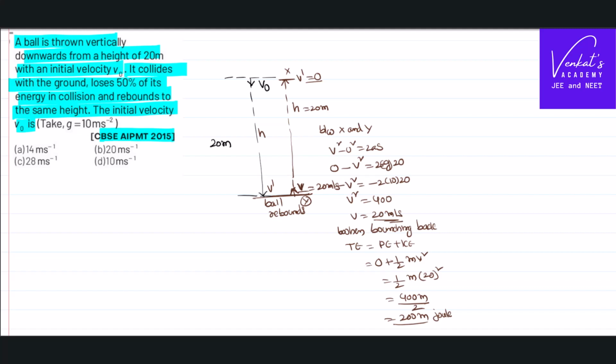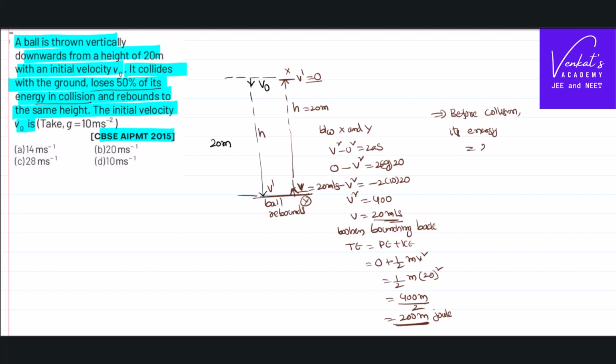But it is said that it collides with the ground and loses 50% of its energy in the collision. So I can write, before collision, its energy is, after losing 50% it is 200 m.